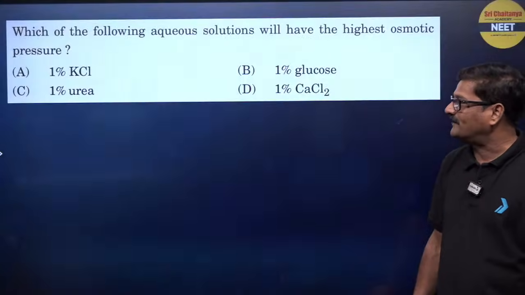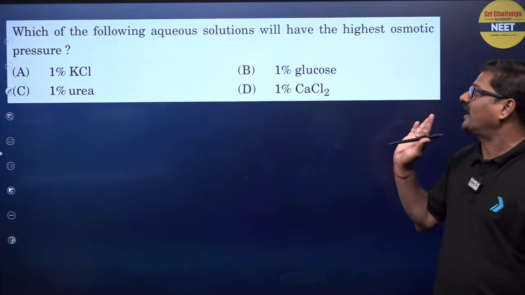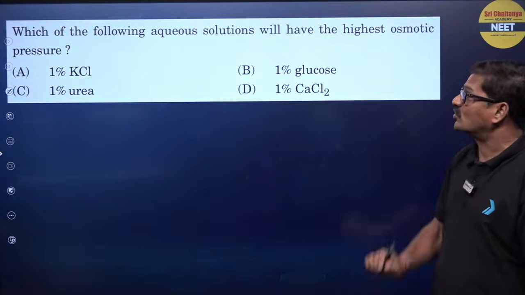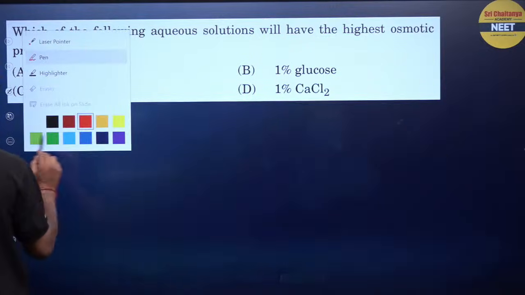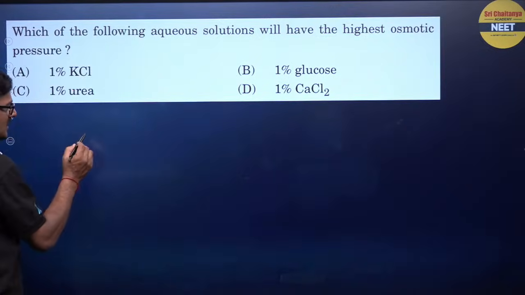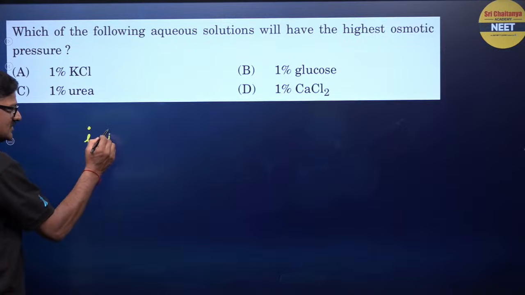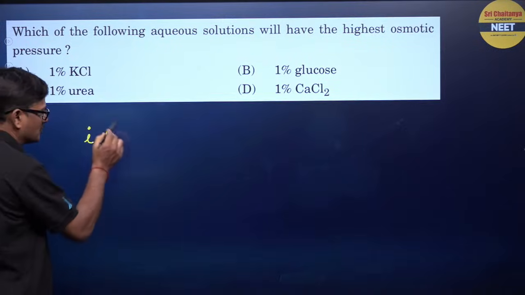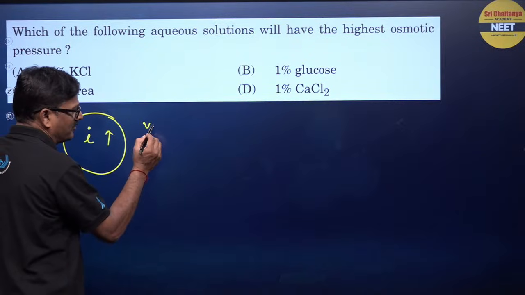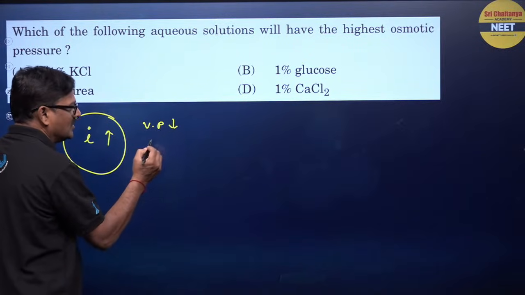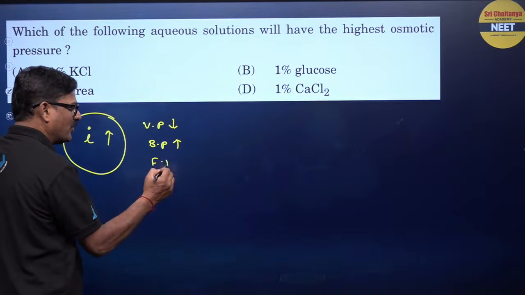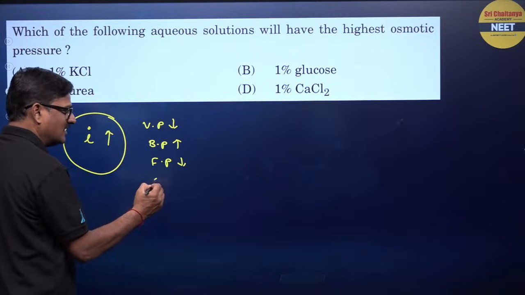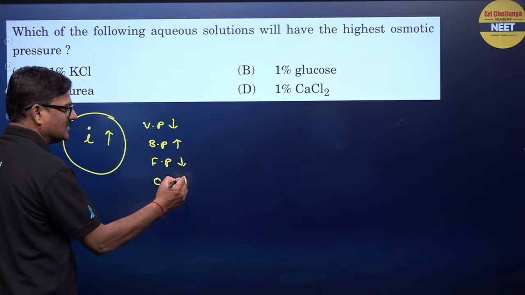And one more thing, son: which of the following aqueous solutions will have the highest osmotic pressure? Children, I want to say, as the i value increases, the implications are: vapor pressure decreases, boiling point increases, freezing point decreases, and osmotic pressure increases.